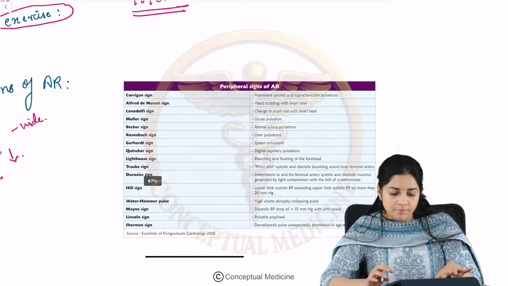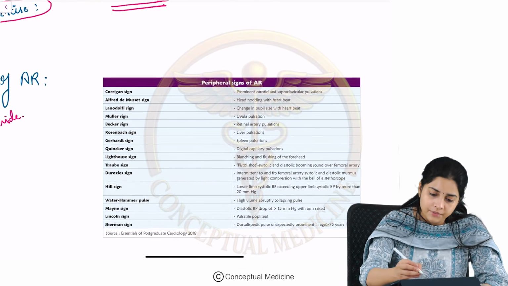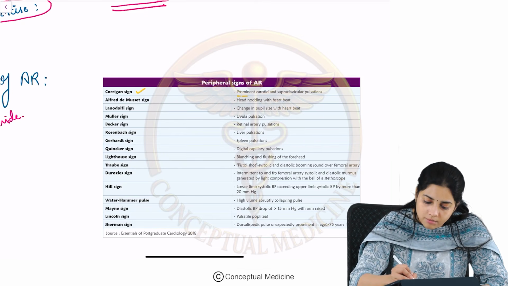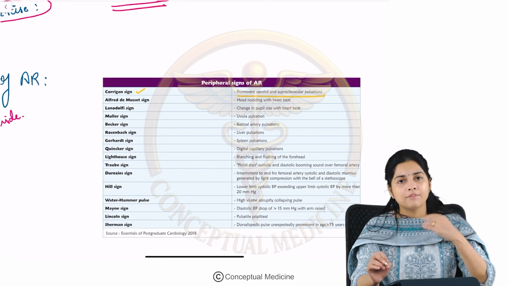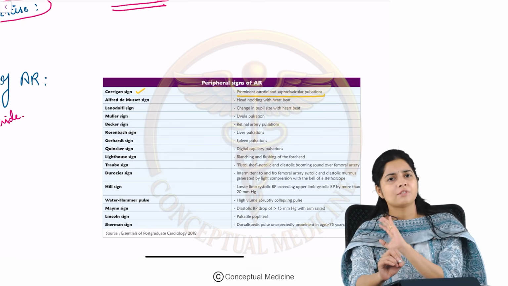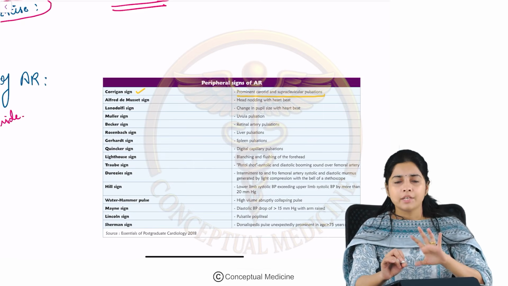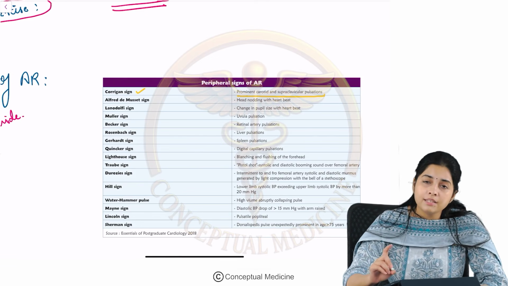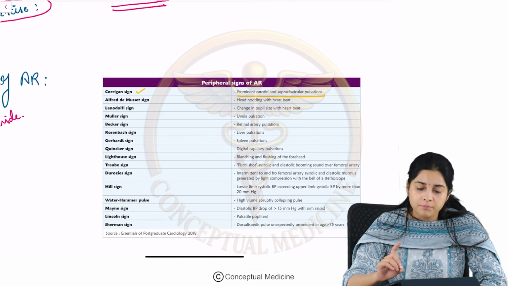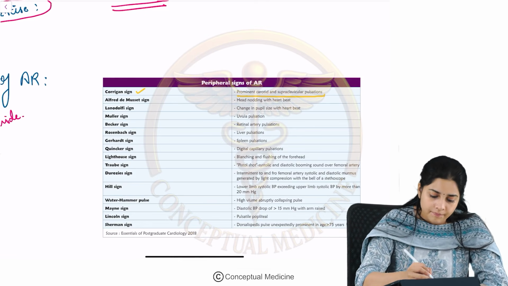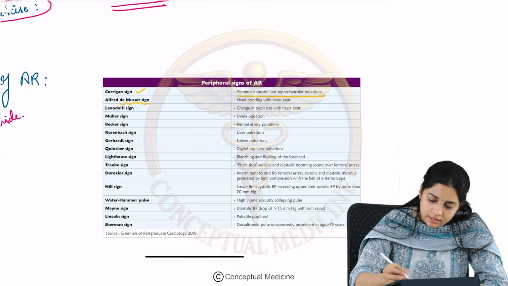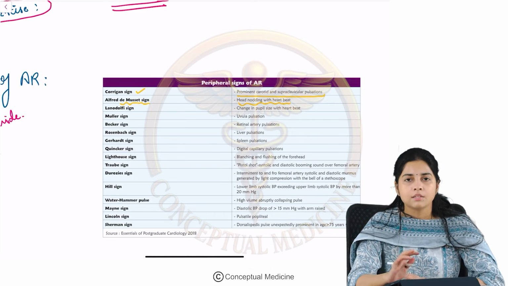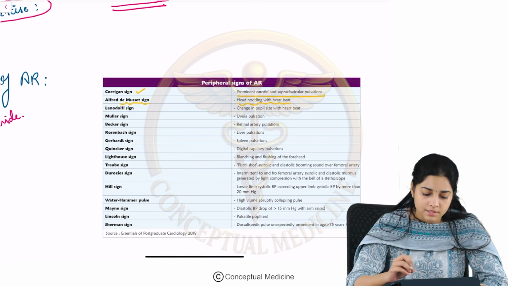So let us look at the peripheral signs of AR one by one. The first sign is Corrigan's sign. So there is prominent carotid and supraclavicular pulsations. Once you see a patient of AR, you will never forget the peripheral signs of AR. Okay. So Corrigan's sign basically refers to the prominent carotid pulsations. What is the de Musset sign? The head bobbing which occurs with every heartbeat like this. This is what is called the de Musset sign.